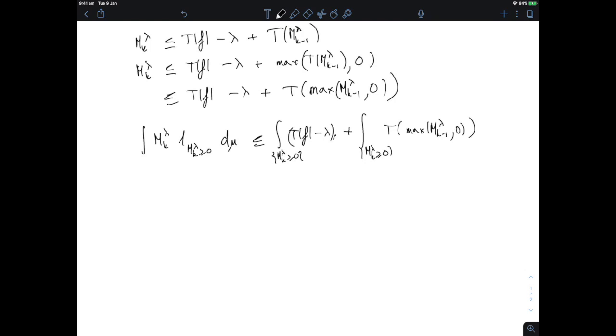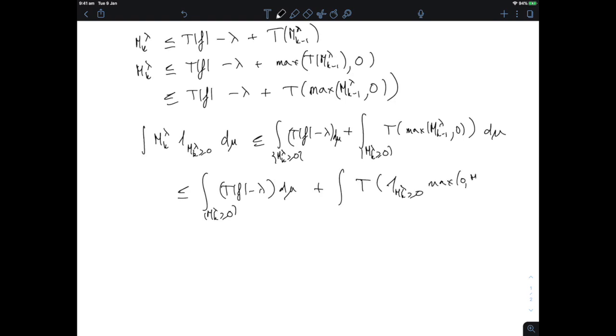Okay, all of that is d mu. And now I can use positivity of T again, and I can say that this is controlled by this integral plus the integral of T of the indicator function of the set times the maximum of 0 and m_k minus 1 lambda d mu. Okay, now the idea is that you're just multiplying something by 1 or 0, so you're getting something smaller than what you had here with this non-negative number.